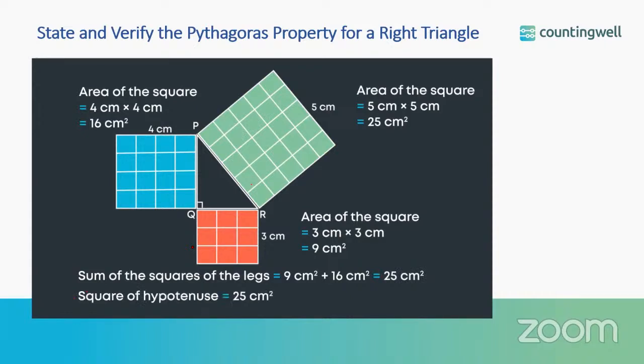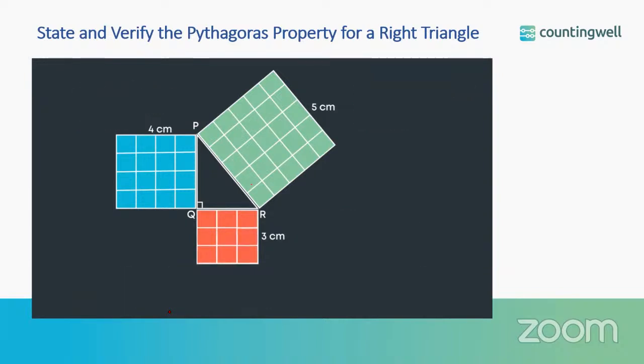We see that the square of the hypotenuse is equal to the sum of the squares of the other two sides or legs. That is, we can arrange the area of the square of 3 centimeters and the area of the square of 4 centimeters in the area of the square of 5 centimeters. It means that the area of the square of 5 centimeters is equal to the sum of the areas of the squares of 3 centimeters and 4 centimeters.